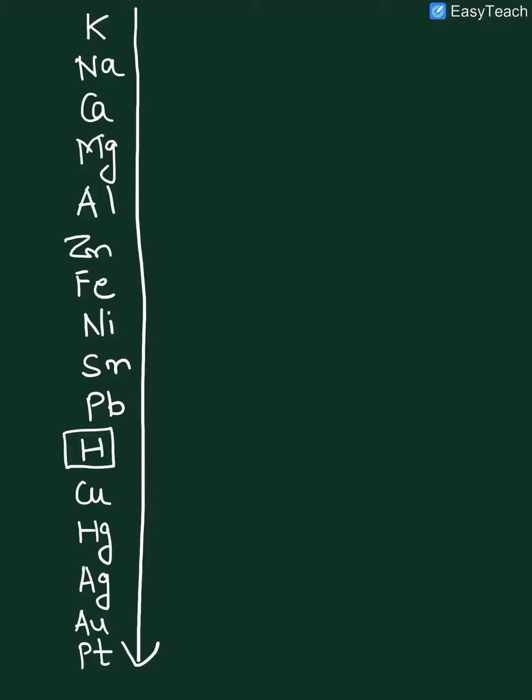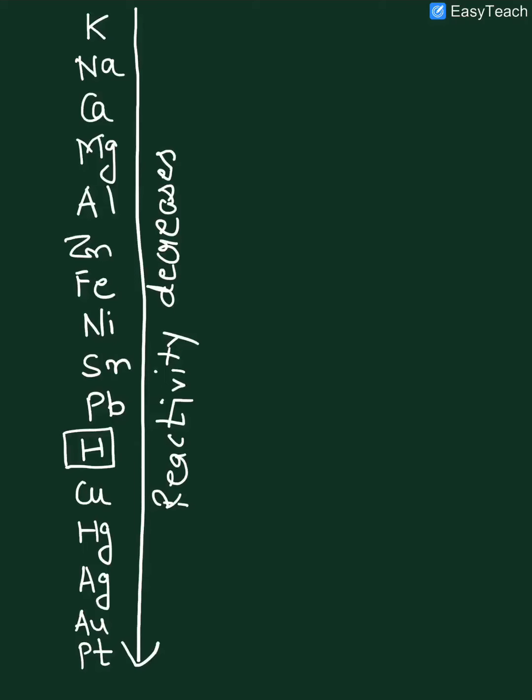Here we have elements arranged from their higher reactivity to lower reactivity, and we can say here reactivity is decreasing. As with this arrow, reactivity decreases from top to bottom.